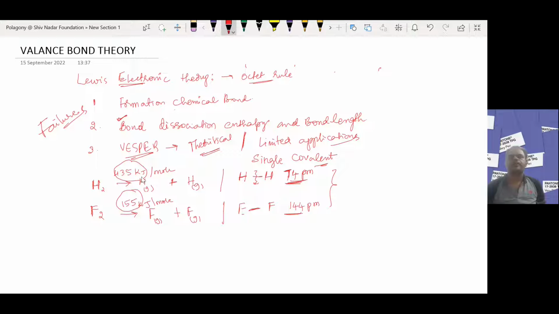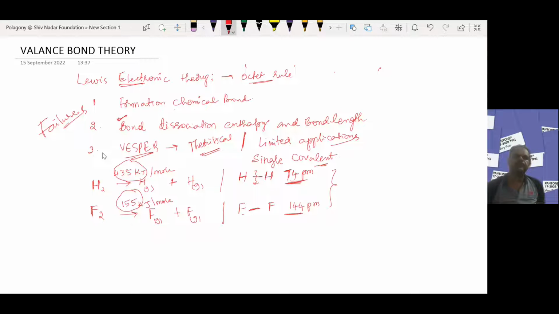After that, VSEPR theory gave a theoretical explanation of the shapes and geometry of simple molecules, and not experimentally.